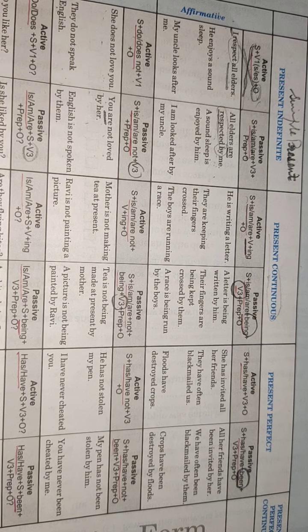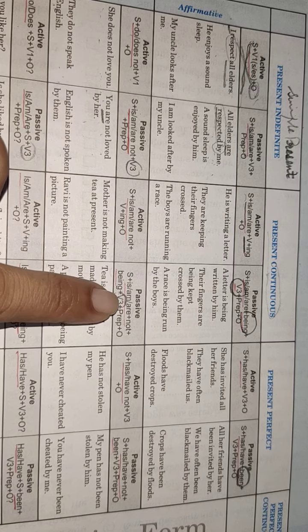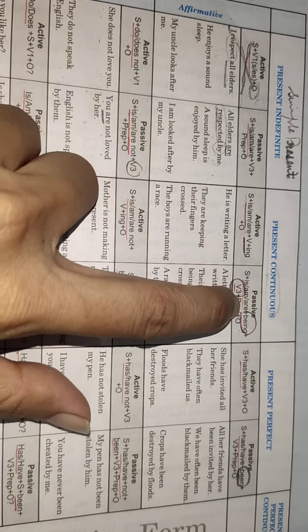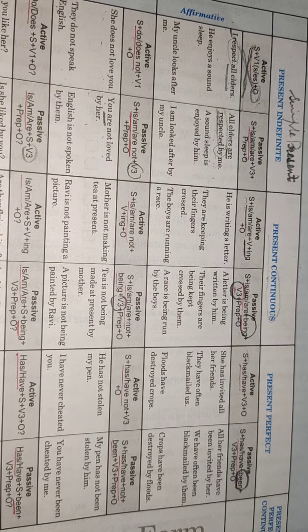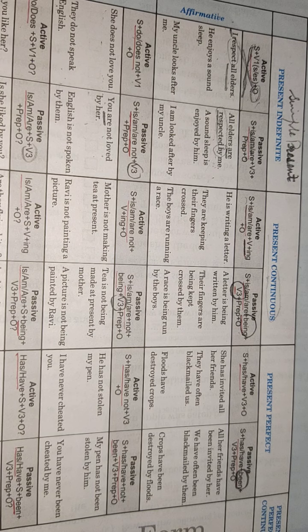Contracted means shortened. So is, am, are, not will change into is, am, are, not plus being. This basic rule will remain the same. This is what I meant by the thumb rule, or the basic rule, that this will remain the same. And please try your best to understand this topic here, so that the next tenses are not very difficult for you.